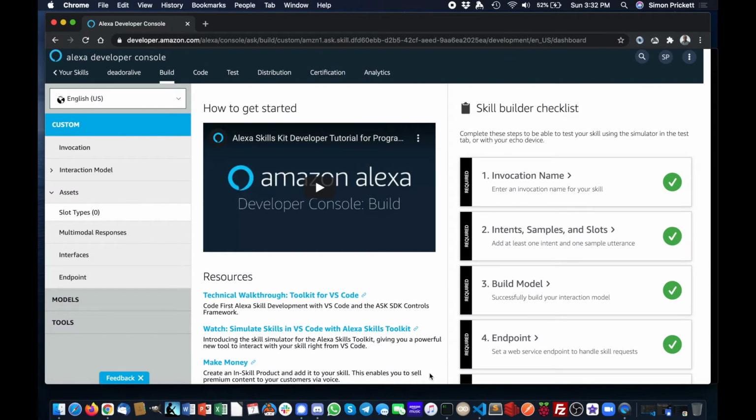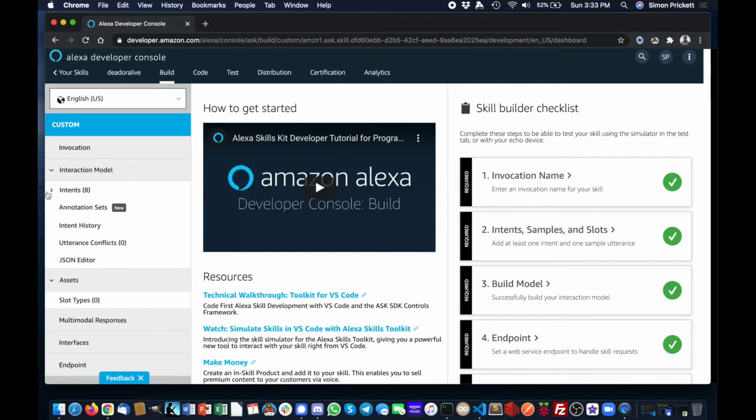So this is a really quick walkthrough of the Dead or Alive Alexa hosted skill that uses Redis as the backend. It's not going to be an exhaustive how-to on building an Alexa skill. So here we've got the invocation model and the intents, so what people need to say and do in order to interact with it.